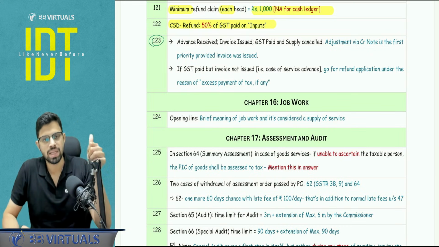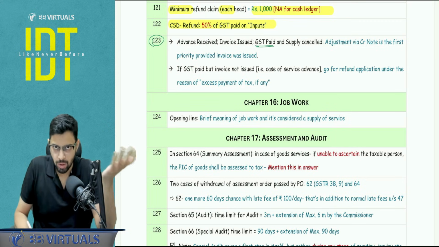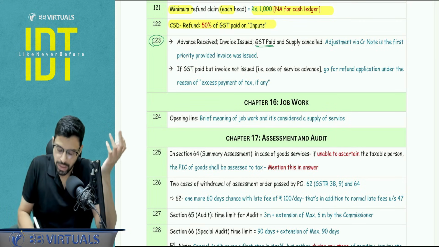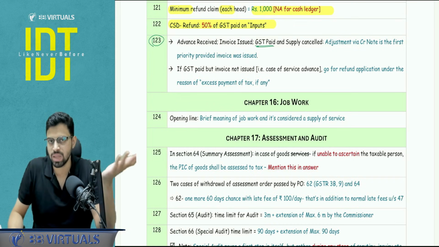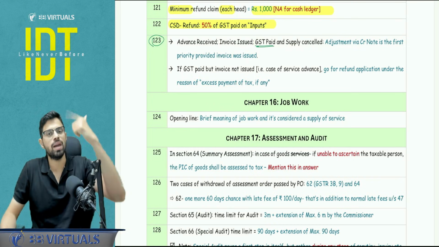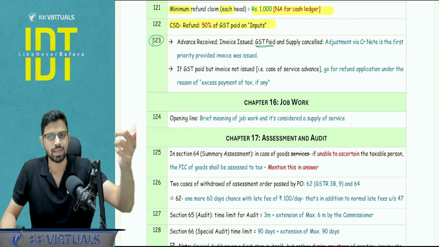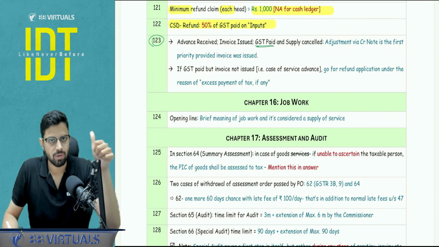If advance is received and invoice is also issued, then if the GST is paid, obviously it will be paid because I have also issued the invoice. Had the invoice not been issued, then only we will be talking about services, because advance on goods, the GST is not applicable. And later on the supply is cancelled. Now how to adjust the liability against the government? I have paid in excess, right? The supply is cancelled. So my priority number 1 will be to adjust it via credit note.